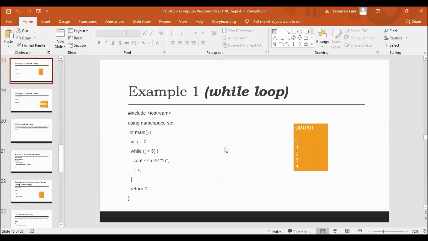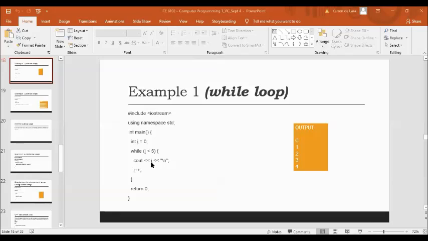Okay, so we have #include <iostream>, using namespace std, int main, int i = 0, while i is less than 5, we print the value of i. Then after printing, we add 1 to i, and then the program will iterate again. That's why we have 0, 1, 2, 3, 4 as the output.